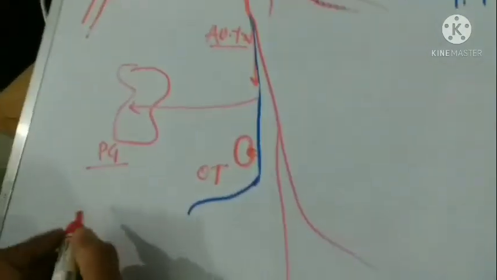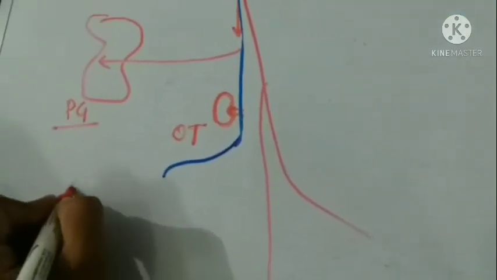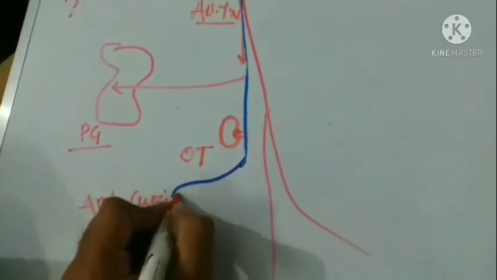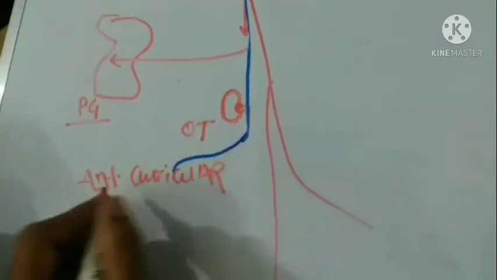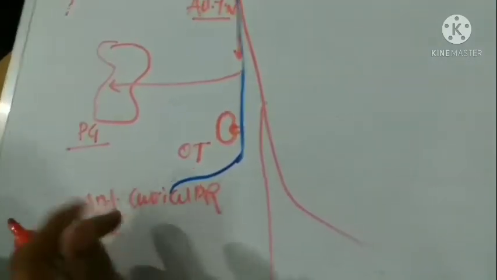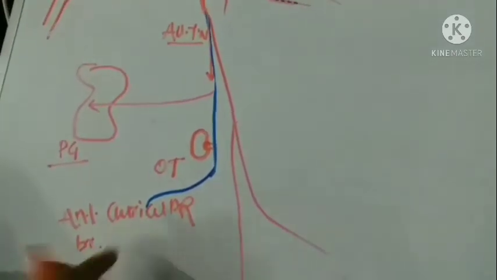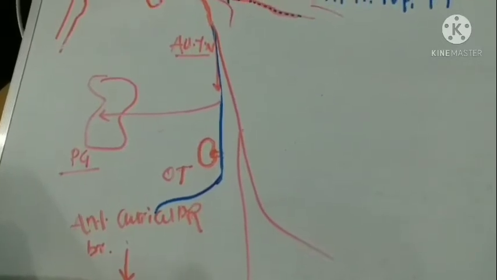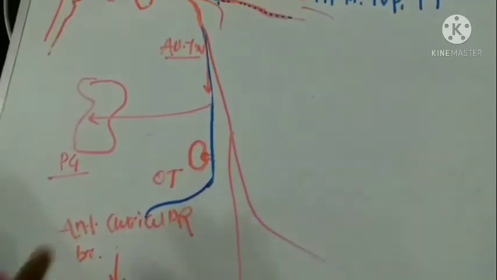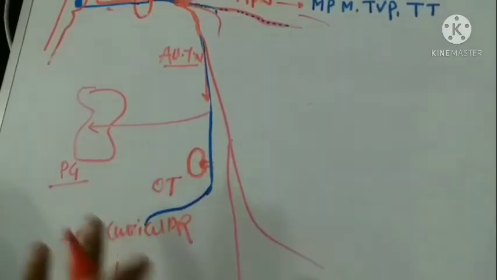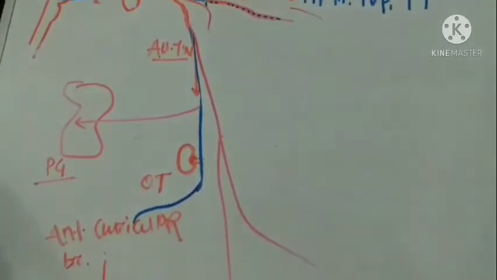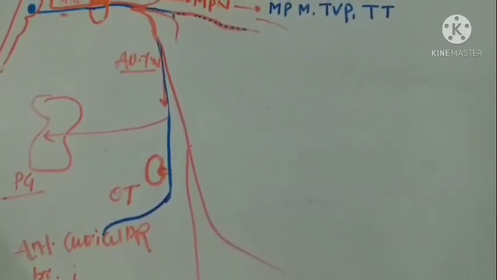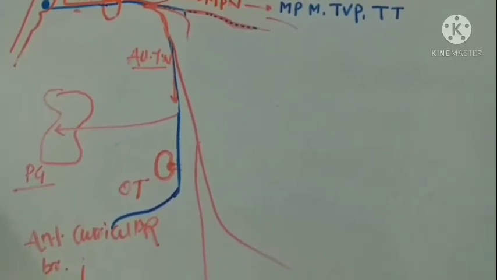The auriculotemporal nerve will give a branch that will be called the anterior auricular branch. This anterior auricular branch will go and supply the tragus of the ear and the skin over the helix. Okay, so it will supply the skin over the helix and the tragus of the ear.